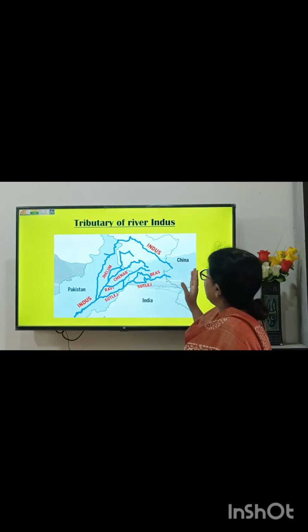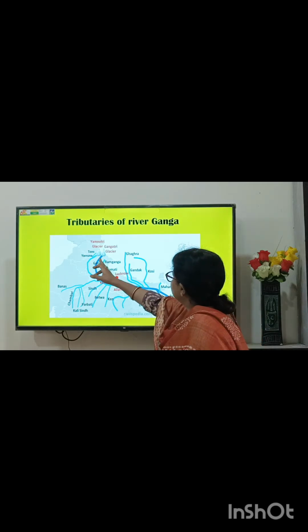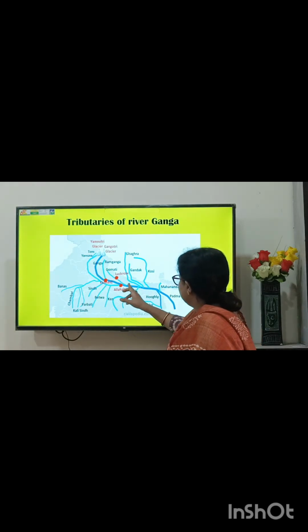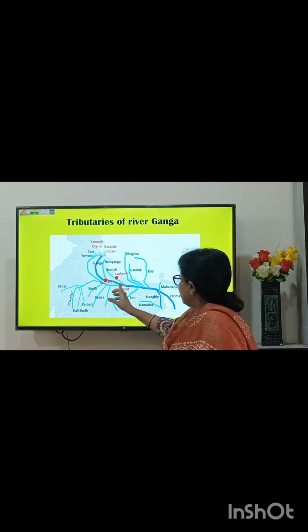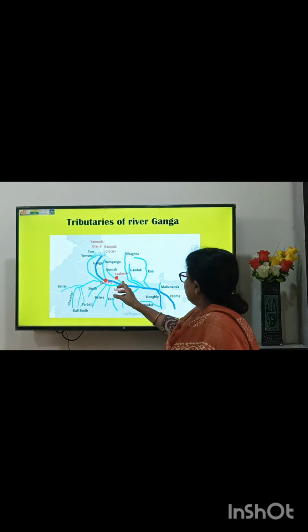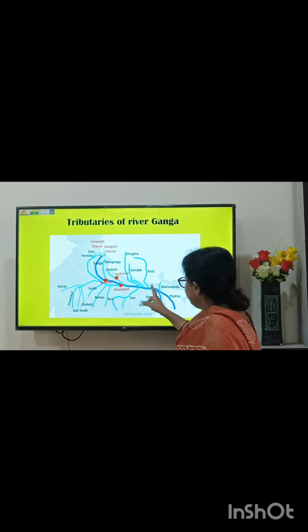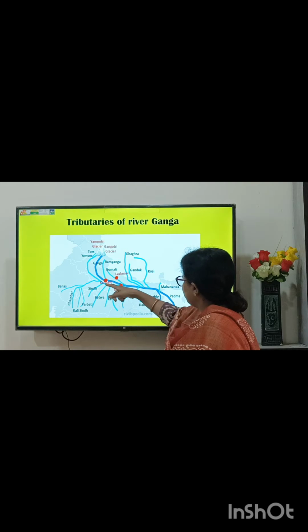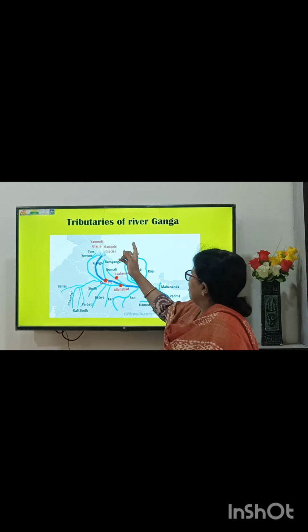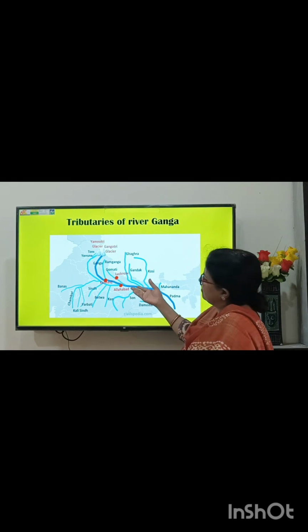In the next slide, I'll show you the tributaries of river Ganga. The dark blue color is river Ganga and this is the largest tributary. Yamuna is the largest tributary of river Ganga. It joins here, and Ghagra, Gandak, Kosi are all its tributaries. This is Betwa, Ken, Son; these are also its tributaries. So Ganga plain is made up of the Ganga and its tributaries.